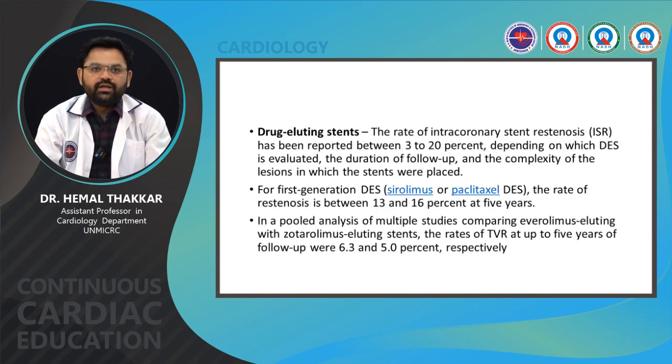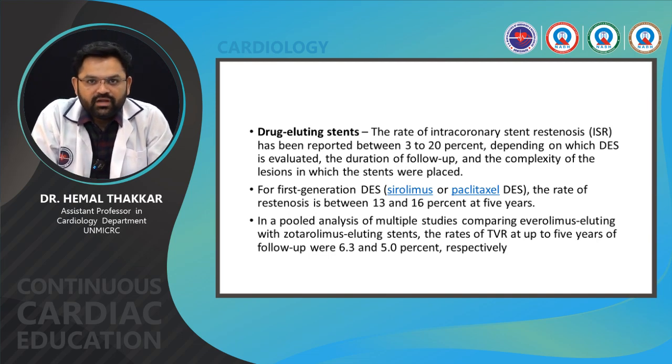So in drug-eluting stents, the rate of intracoronary stent restenosis has been reported between 3 to 20% depending on which DES is evaluated, the duration of follow-up and the complexity of the lesion in which stents are placed. For first generation DES like sirolimus or paclitaxel DES, the rate of restenosis is between 13 and 16% at 5 years.